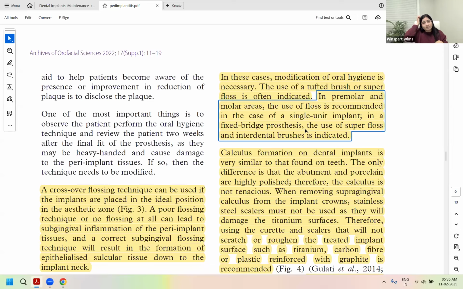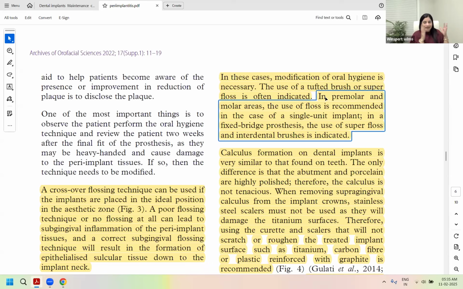Now remember this question I gave you in one of your ninja mock or subject-wise mock, where there was a single implant, but there was a black triangle around it. The question was, what aid would you recommend to your patient? Floss was given and interdental brush was given. Yes, Naveen, absolutely correct. It was one of the subject-wise mocks, either perio or prosto. And there it tricked you. You chose floss for the implant, but the gaps were too big to be cleaned with floss, and that's why interdental brushes were to be chosen. Clear for everyone?